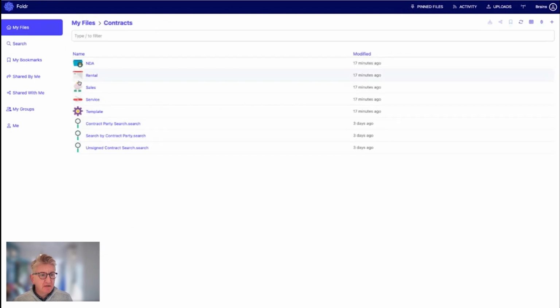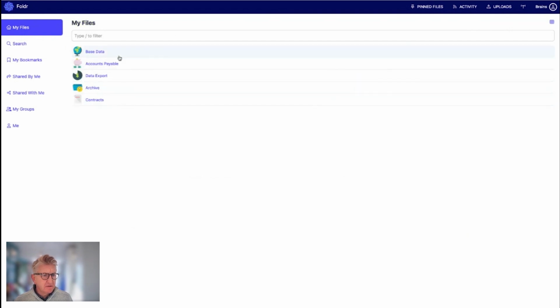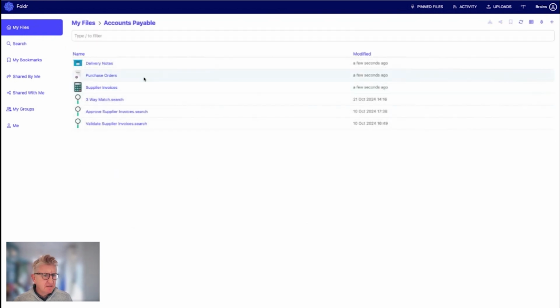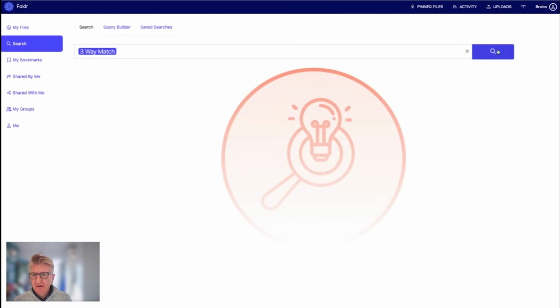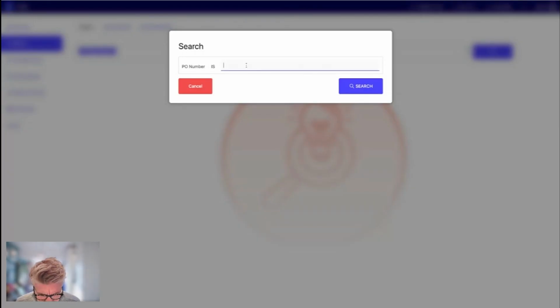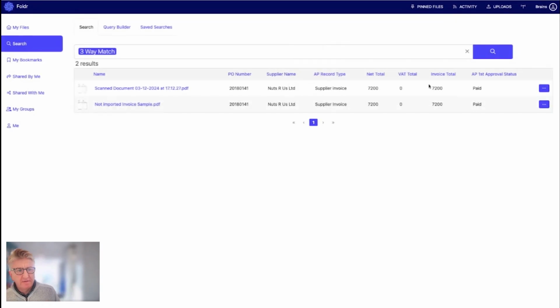And that can even be tidied up into doing things like, let's try and tidy this up here. Let's do a 3-way match. Same kind of thing, just a tidier appliance, 20180. I don't even know if this is the right number, probably not, but hopefully we'll get some results. There you go. I can start to see that these are scan records, and I can start to pull things tidy and see that things are paid.